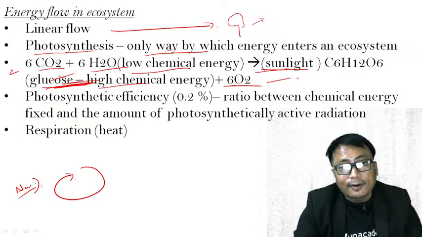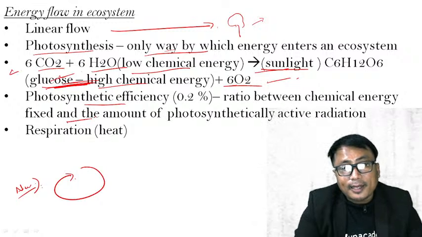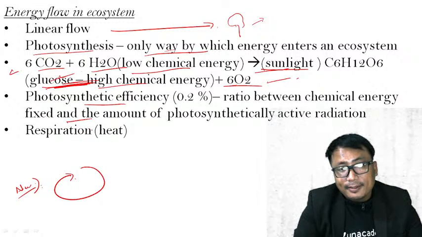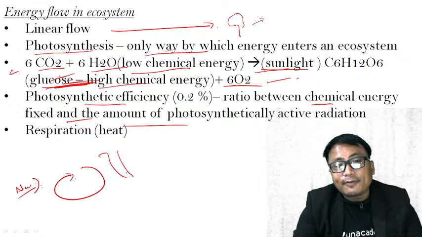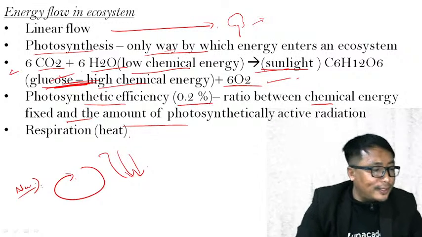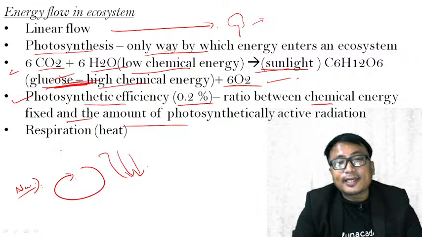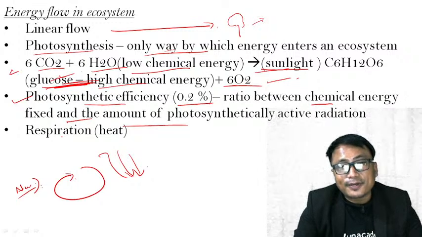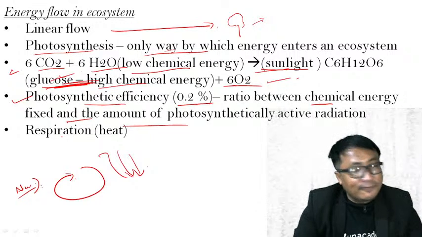That's why in the photosynthesis process, oxygen is given out, and the energy, the glucose, is the food. Now, photosynthetic efficiency is the ratio between the chemical energy fixed in the plant and the amount of photosynthetically active radiation. Whatever energy is coming from the sun, only around 0.2% is captured by the plant by photosynthesis, which is known as photosynthetic efficiency. So we can say the photosynthesis process is also not that efficient. Why? Because it is able to fix only around 0.2% of the energy coming from the sun insolation.